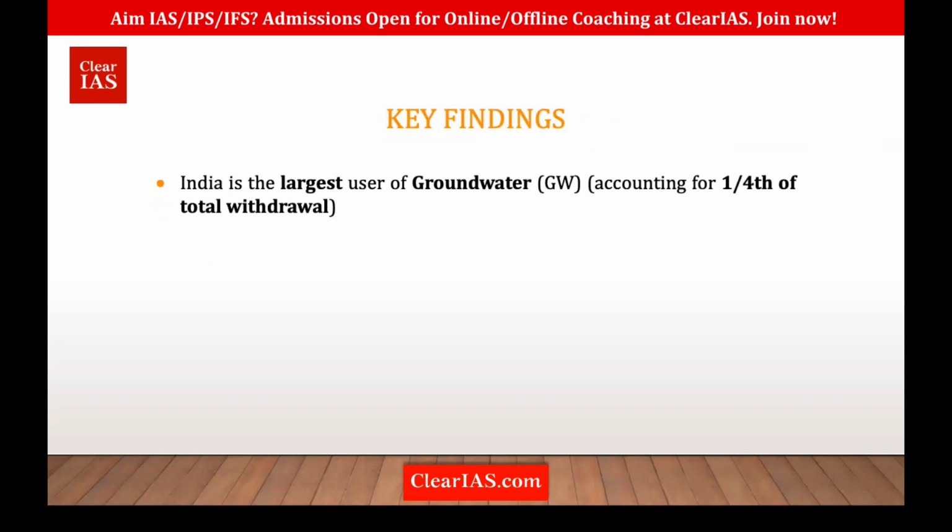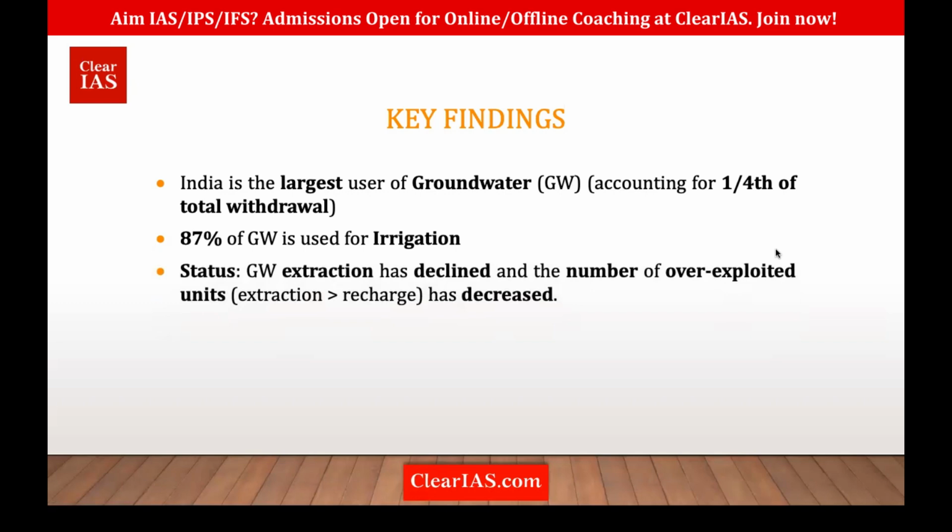Groundwater. And according to this report, India is the largest user of groundwater. That means in the whole of the world, almost 1/4 of the total withdrawal of groundwater is from India. So much groundwater we are extracting. Another important fact is that almost 87%, that is more than three quarters, is used for irrigation. So we are the largest user of groundwater, and we are using it majorly for what? Irrigation.